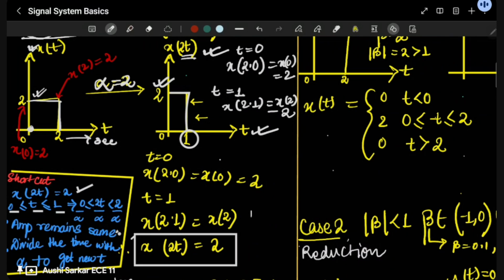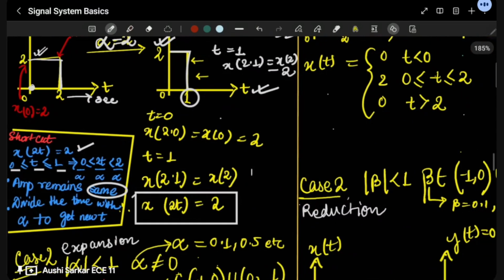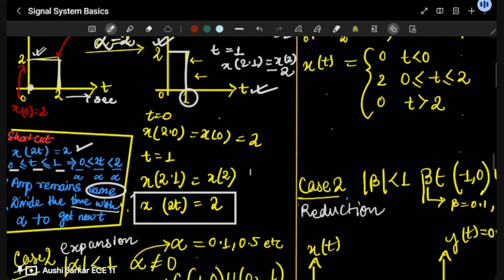So firstly, we have to think very clearly that in time scaling, the amplitude is always going to be the same. Always remember, the amplitude is never going to change in case of time scaling. And the next thing is to divide the time slots by alpha, so that you can get the new signal. I think it is completely clear to all of you. Let me move to the next plot.